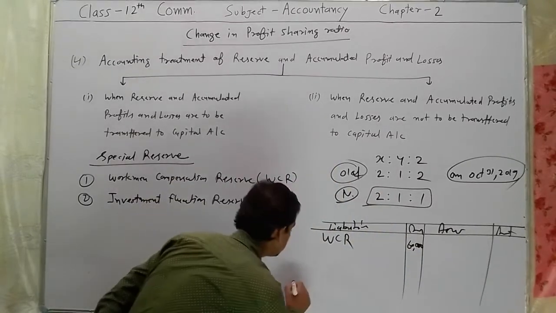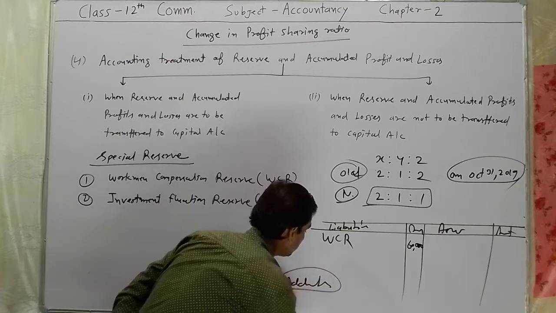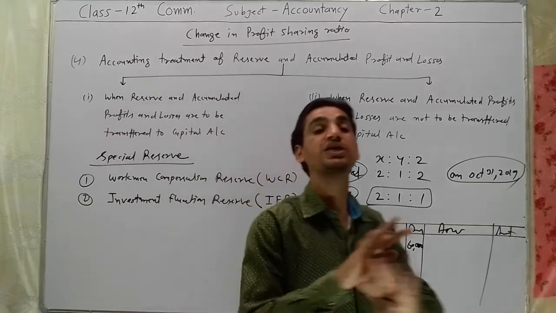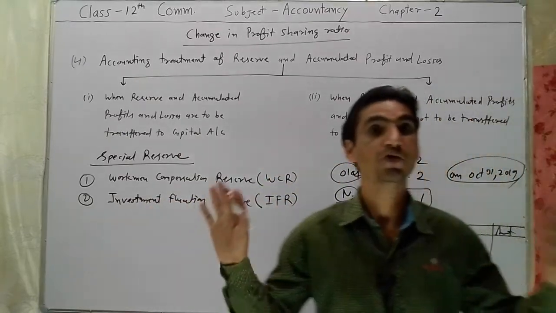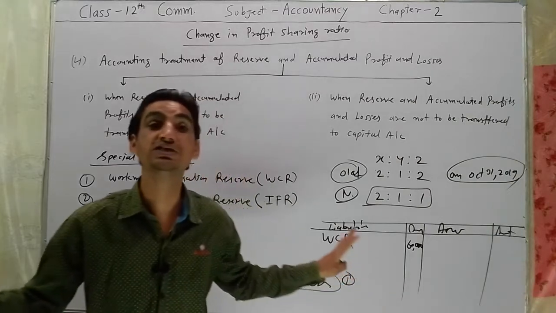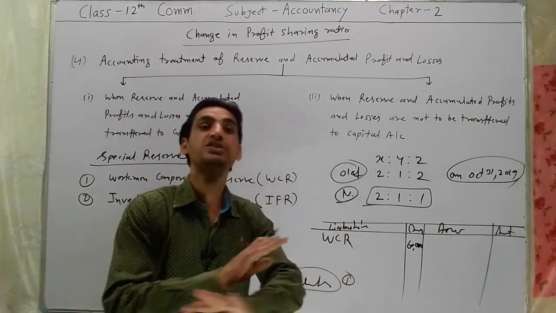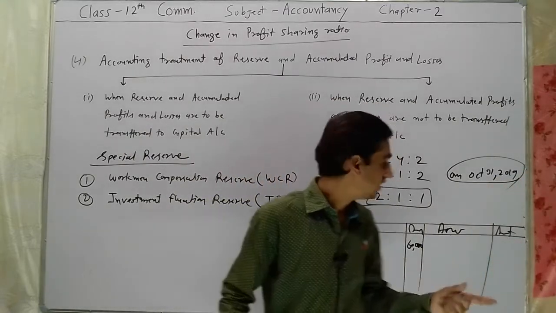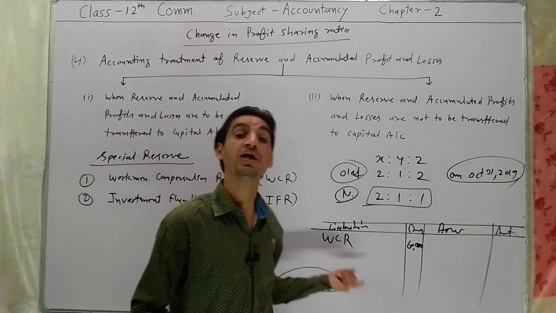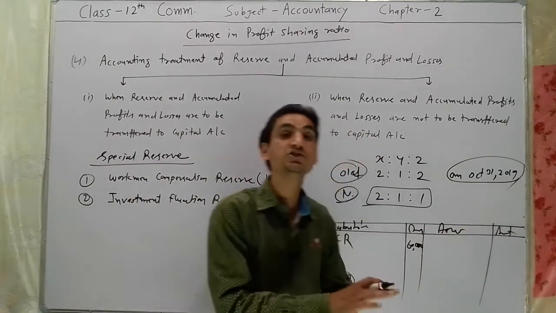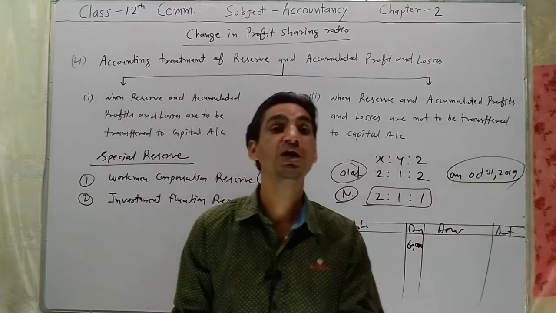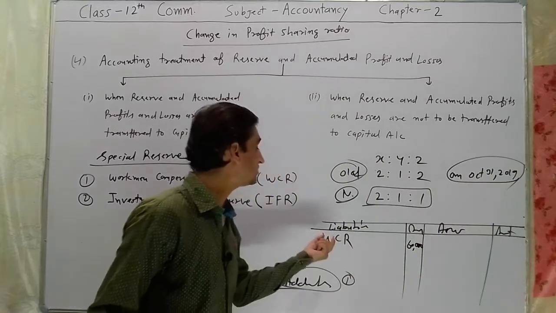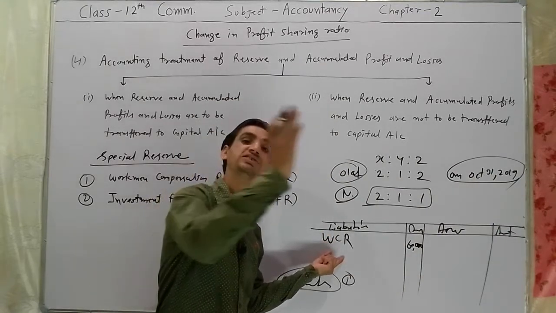In the additional information, in the first condition, when no information is given, it means there is no amount to be paid to employees. Point to be noted, WCR reserve we have created to claim the employees, but there is no information about the claim. It means we do not have to pay any claim to the employees. So this reserve will be transferred to partners capital account.